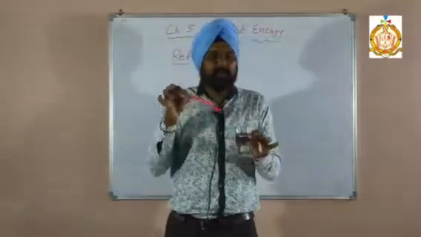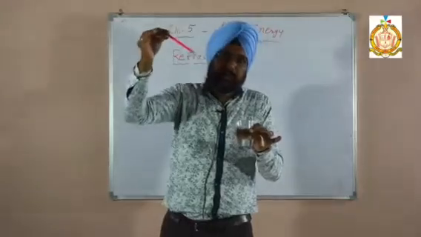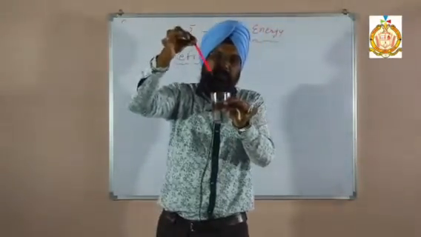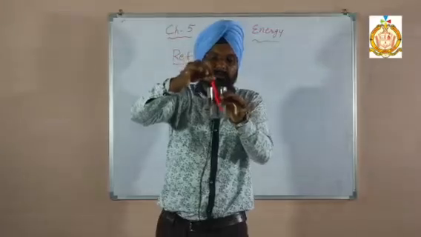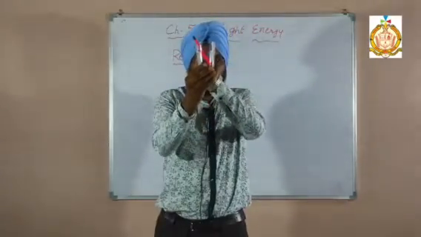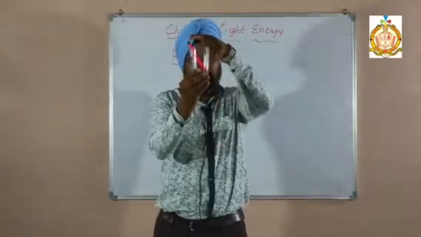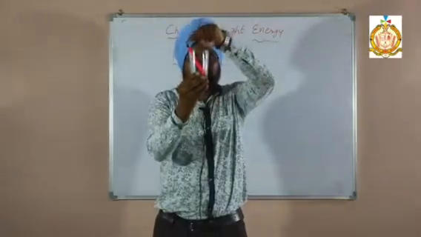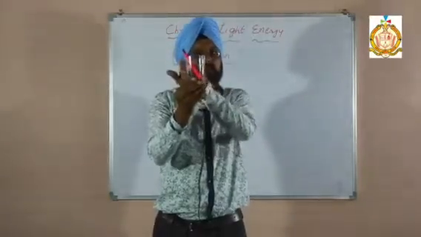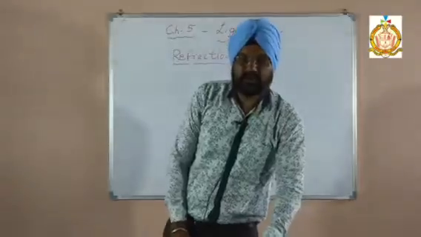Suppose this is a pencil and it is straight. Now this is the rarer medium, and this is the ray of light. As I dip this pencil into the water, you can observe that it bends at the surface. That means when the ray of light passes from the rarer to the denser medium, it bends toward the normal. So what is refraction? That is called refraction.